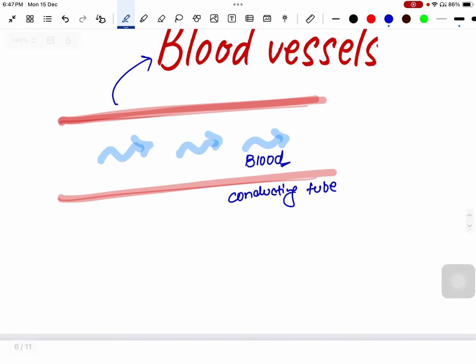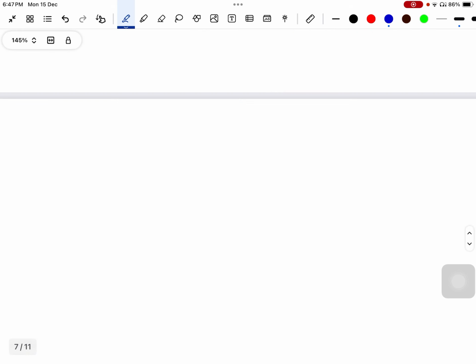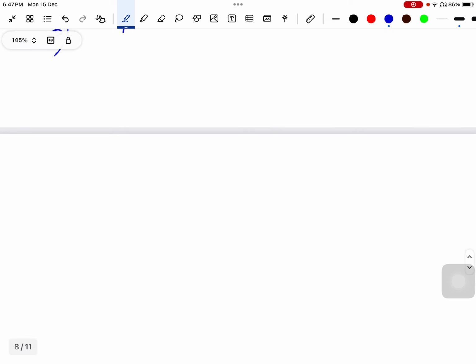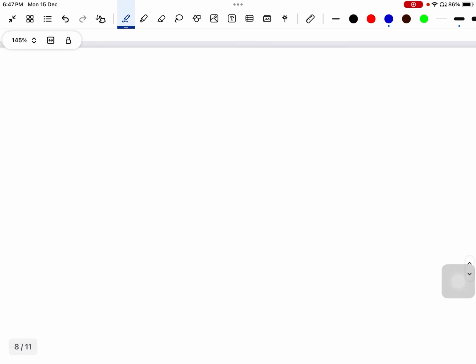Now there are three types of blood vessels: arteries, veins, and capillaries. What are they? We will be discussing everything with respect to our heart.